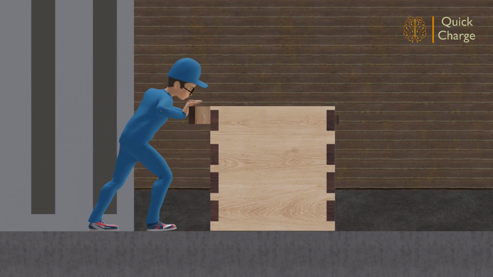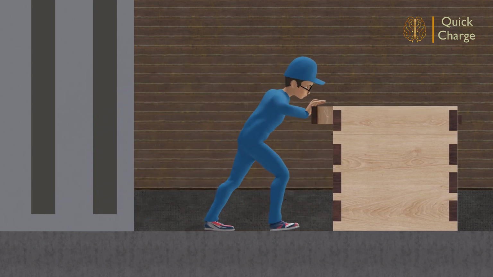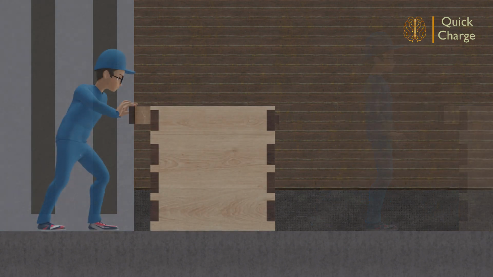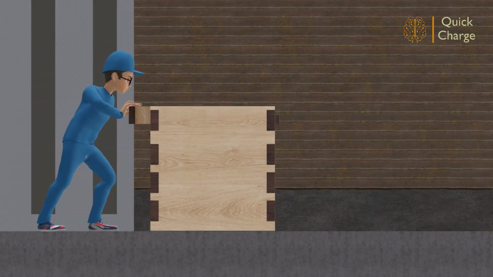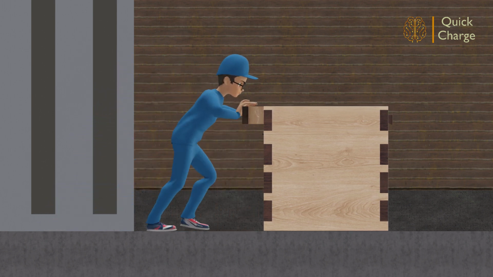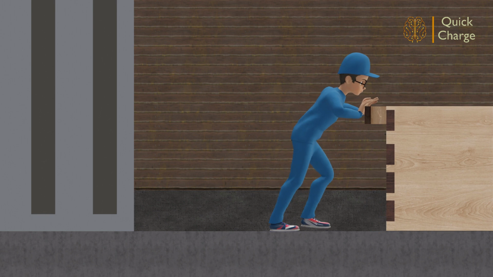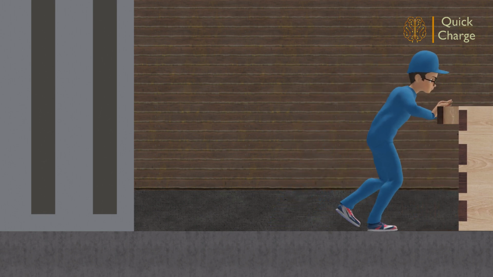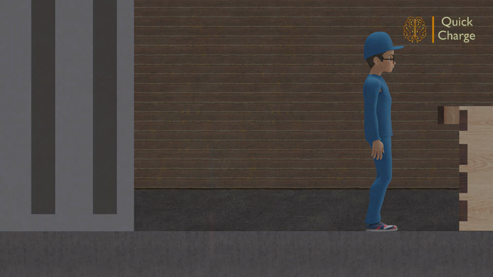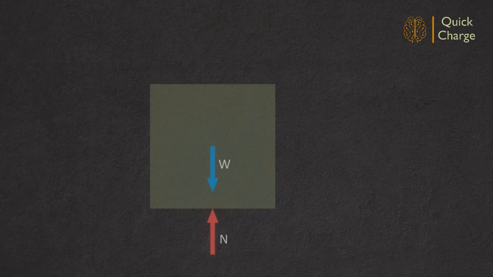At some point of time, the block starts moving along the direction of the applied load. A closer look reveals that after struggling for a while, the man is pushing the box with relative ease. This indicates that as soon as the motion is initiated, there is a drop in the frictional resistance developed. Let us see the entire process once again.